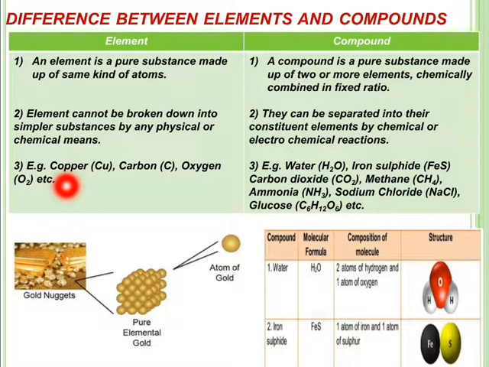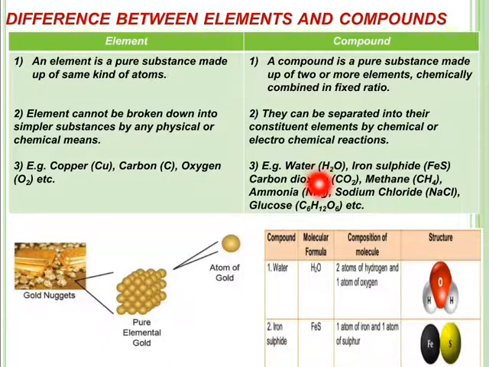Let us see the examples once again of elements. Elements copper, carbon, hydrogen, oxygen, they all are elements made up of one kind of atoms. Oxygen is made up of oxygen atoms. Carbon is made up of carbon atoms. Copper is made up of copper atoms.